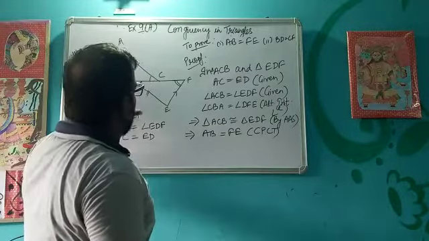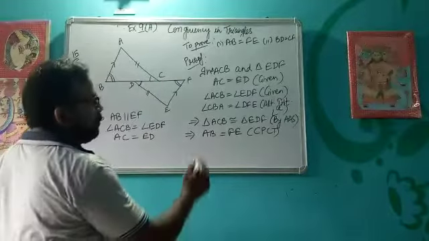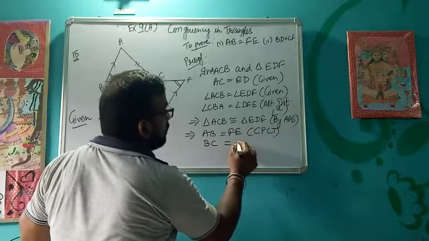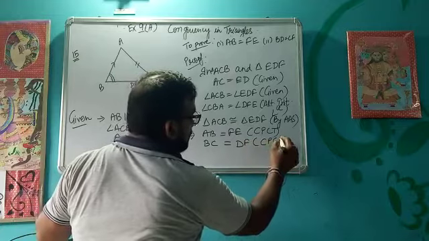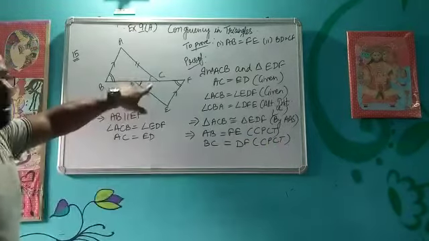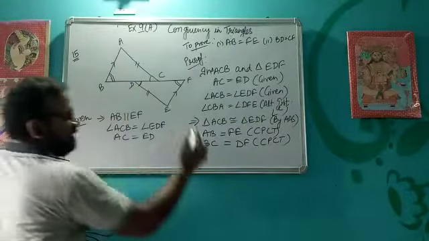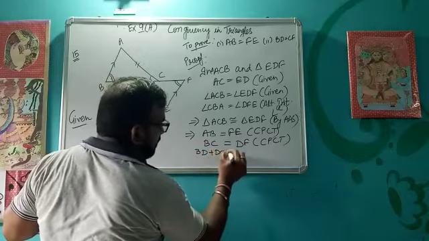Now what do we have to prove? BD equal to CF. So for that I will write BC equal to DF by CPCT. So if you see carefully, BC is made up of BD plus DC. So let's separate it, BD plus DC.